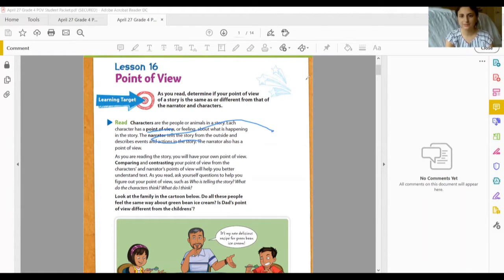Oh my, look at that. We all make mistakes. Let's try that again. So the narrator tells the story from the outside and describes events and actions in the story. The narrator also has a point of view. As you are reading the story, you will have your own point of view. Comparing and contrasting your point of view from the characters and narrator's point of view will help you better understand the text. As you read, ask yourself questions to help you figure out your point of view, such as, who is telling the story? What do the characters think? What do I think? So what I want you guys to do, let's look at the cartoon below.